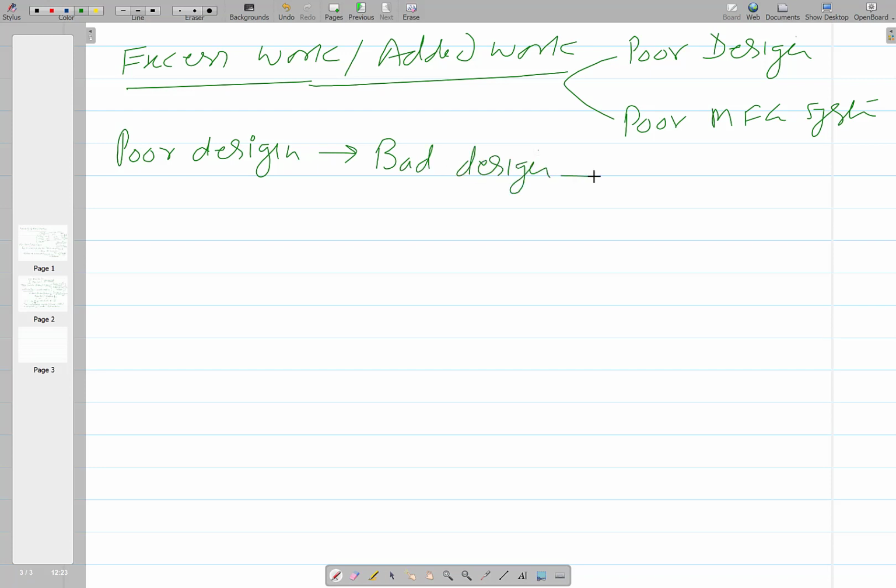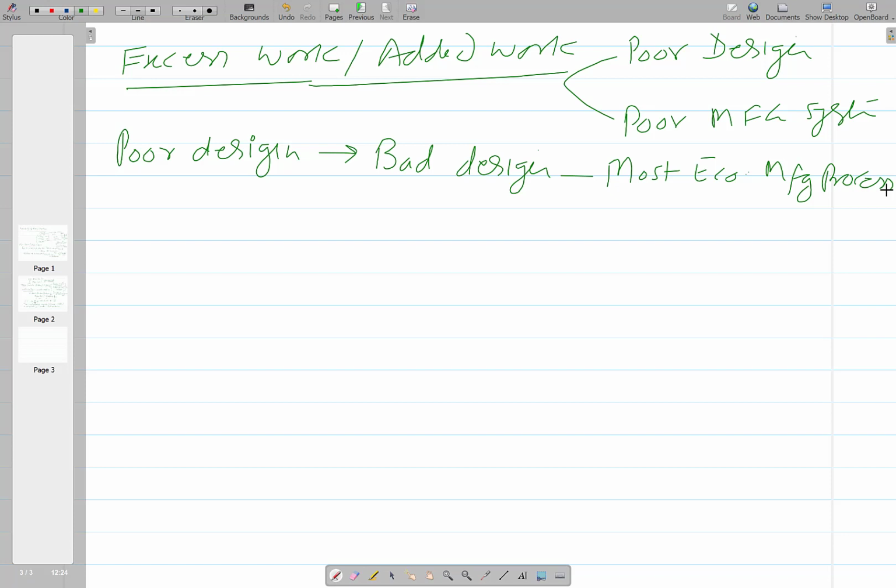When the design is bad, say it doesn't allow the use of the most economic manufacturing processes, like high volume production processes such as rolling, extrusion, and machine forging.